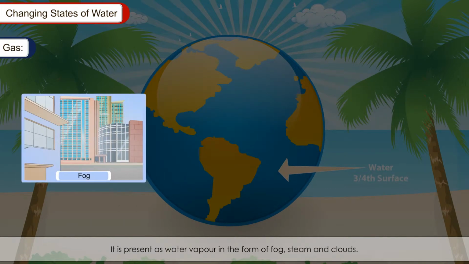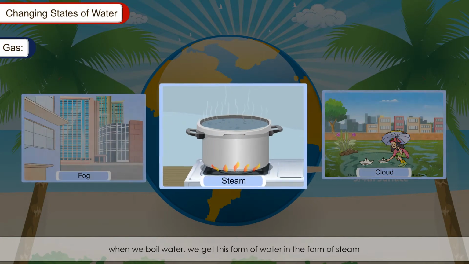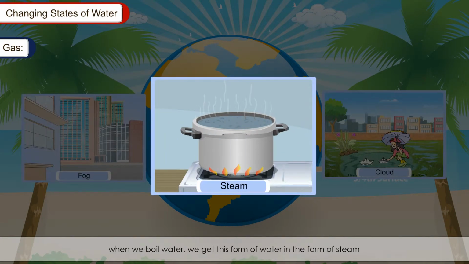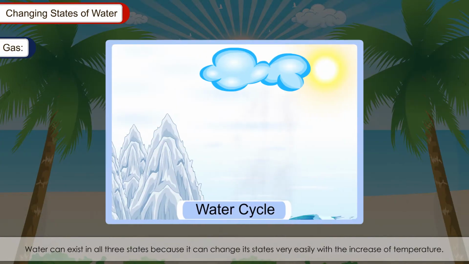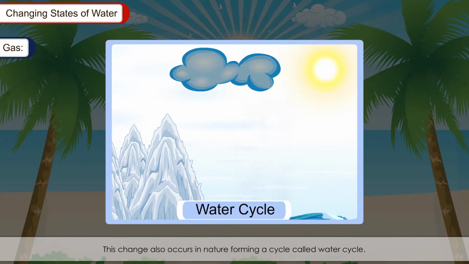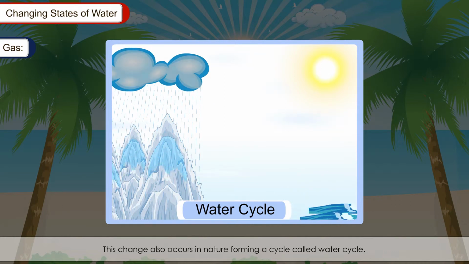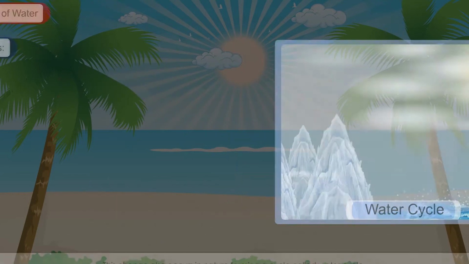Gas. It is present as water vapor in the form of fog, steam and clouds. When we boil water, we get this form of water in the form of steam. Water can exist in all three states because it can change its state very easily with the increase of temperature. This change also occurs in nature, forming a cycle called water cycle.